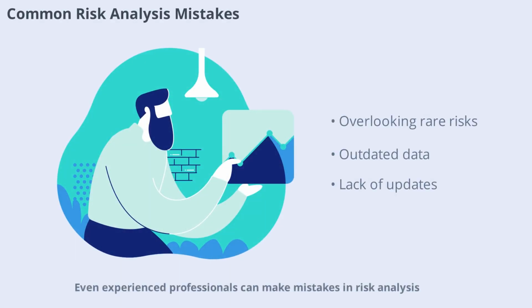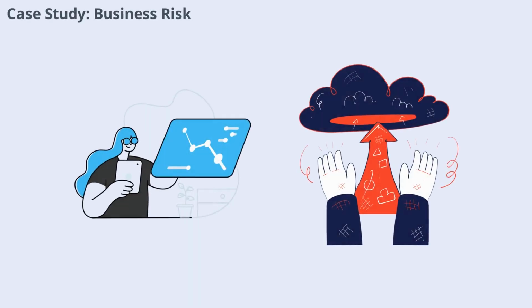Even experienced professionals can make mistakes in risk analysis. Common pitfalls include overlooking unlikely but high-impact risks, relying too heavily on past data, or failing to update risk assessments as situations change. Being aware of these mistakes can help you avoid them and ensure your risk analysis remains robust and effective.